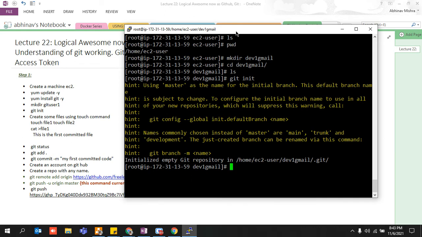Guys, please try to understand. When I made this dev1 gmail, it was just a normal directory, a normal folder, you can say, right? But after initializing it, now it is not a normal folder. It has become a git folder. It has become a git repository. It has become a git storage place, right? So please try to understand.